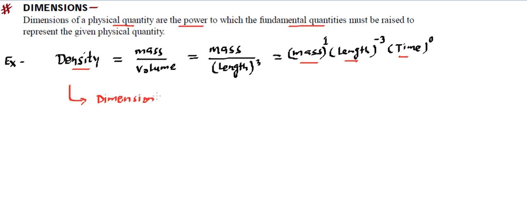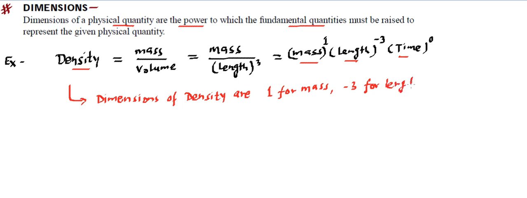dimensions of density are: one dimension is for mass. So for mass it carries 1 dimension because the power over mass is 1. It is -3 for length, so length raised to power -3.